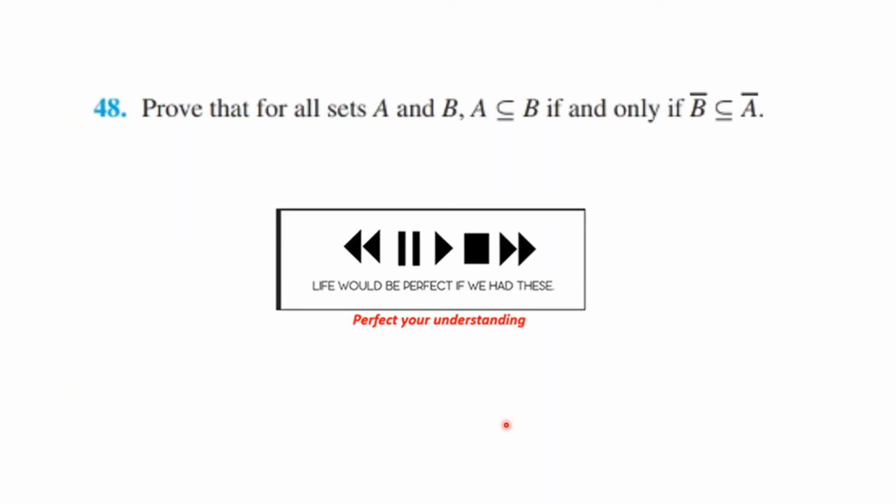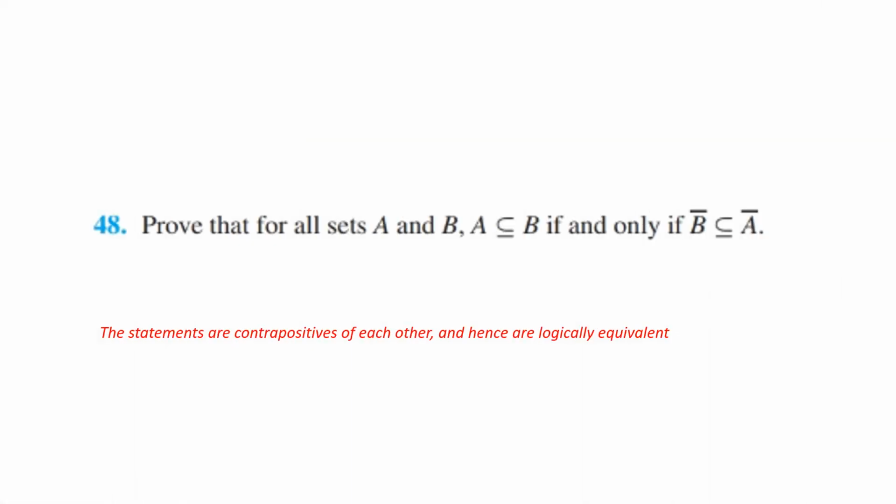There's another example for you to do. Prove A is a subset of B if and only if the complement of B is a subset of the complement of A. You know what to do. Let's see how you did. Well, these statements actually are contrapositives of each other, so that's all you really need to say. This says if x is an element of A, then x is an element of B. This says if x is not an element of B, then x is not an element of A. So those are contrapositives of each other and hence are logically equivalent.